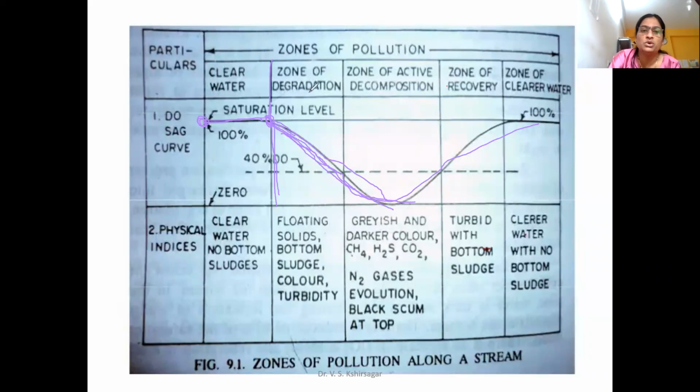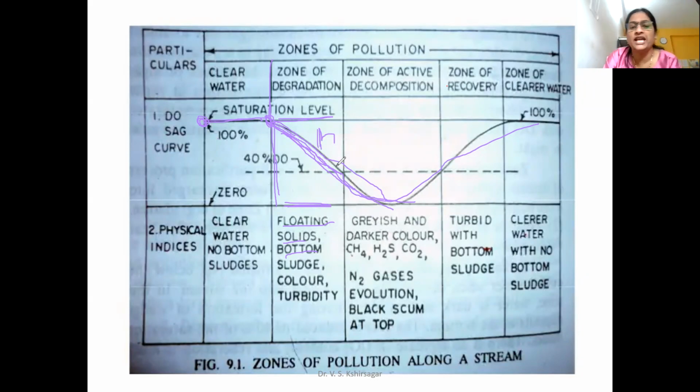And what happens in this zone of degradation? The floating solids and bottom sludge: the solids are floating at the surface, and sludge has started to accumulate. There will be high turbidity as compared to the other sections, because a large amount of particles are there. Slowly the turbidity will start decreasing because these particles start sedimenting with distance.